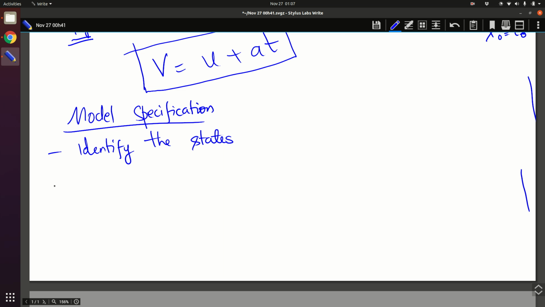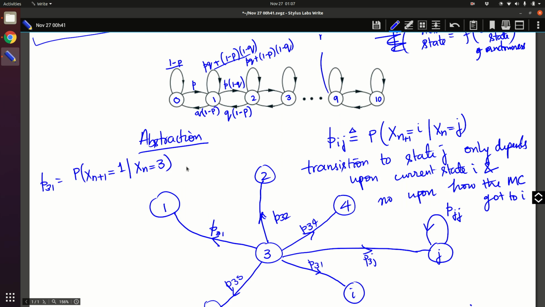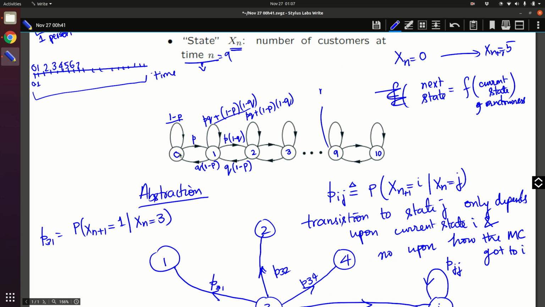Then you look at the state transitions. In the context of the previous example, the time interval is so small that from state 0 you cannot have two customers. There cannot be any jump from 0 to 2.